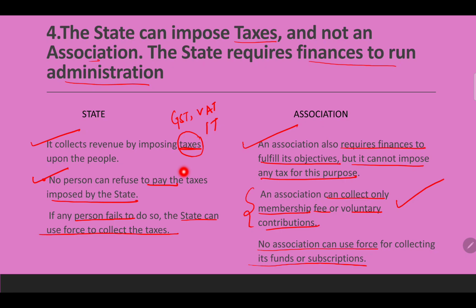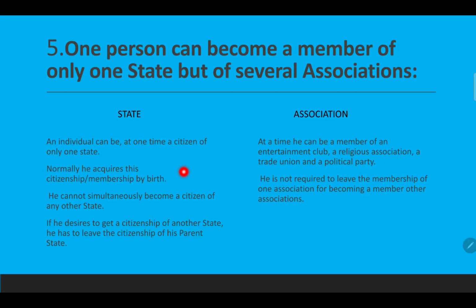It's voluntary. The association is totally voluntary, free will. Fifth: one person can become a member of only one state but of several associations. An individual can be at one time a citizen of only one state. Okay, a person can be a citizen of one single state.